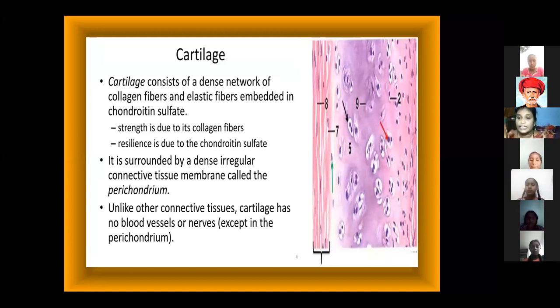Inside the cartilage there are elastic fibers and collagen fibers, fiber-like structures located within the connective tissue.